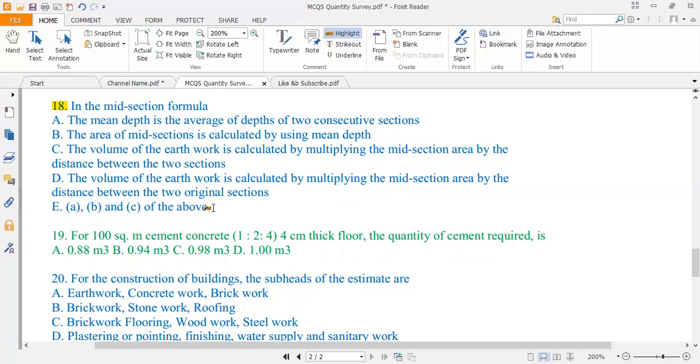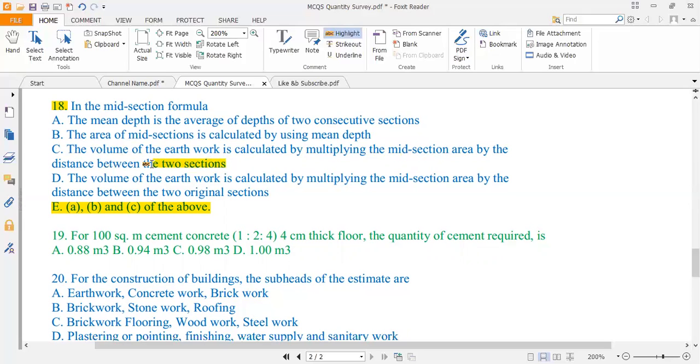So the correct answer is option E, because this is also correct that the mean depth is the average of depth of two consecutive sections. Totally correct. Then the area of mid sections is calculated by using mean depth formula. Totally correct. Then the volume of the earthwork is calculated by multiplying the mid section area by the distance between the two consecutive sections.